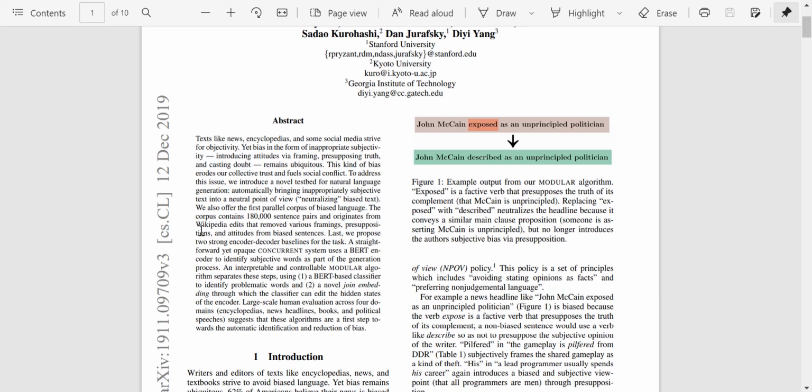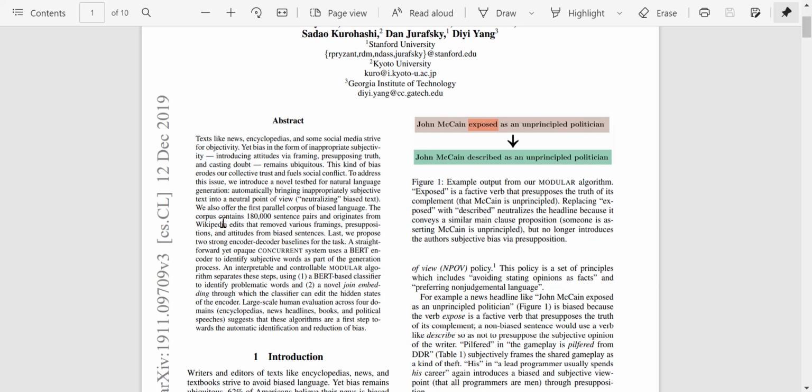So why did they pick this dataset? Well, for one reason, Wikipedia is one of the largest community-sourced efforts. So you have a lot of people making changes in the text to remove things such as bias. So if they can track down those edits, then they can have a pretty large dataset, like they got 180,000 sentence pairs in this case.